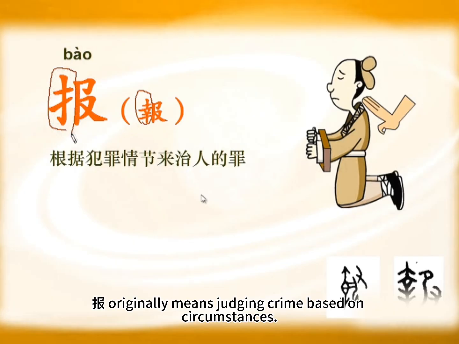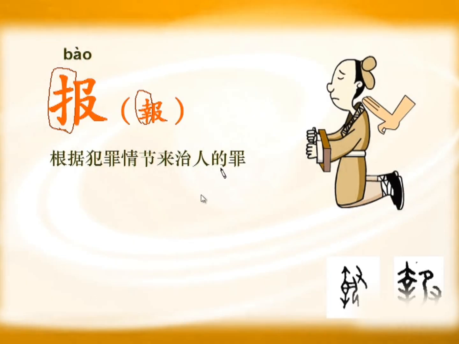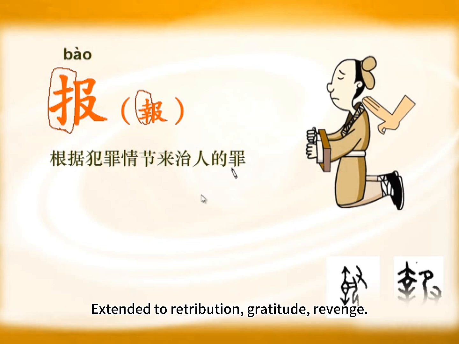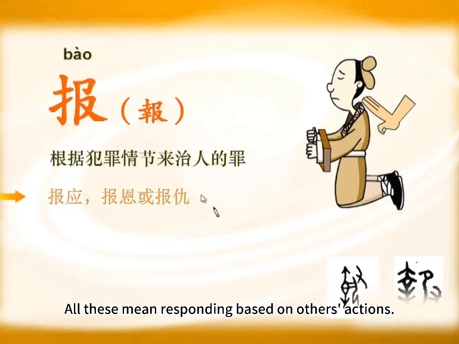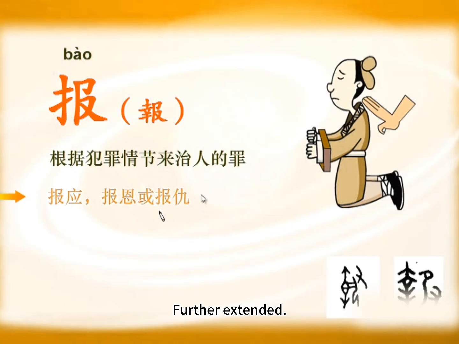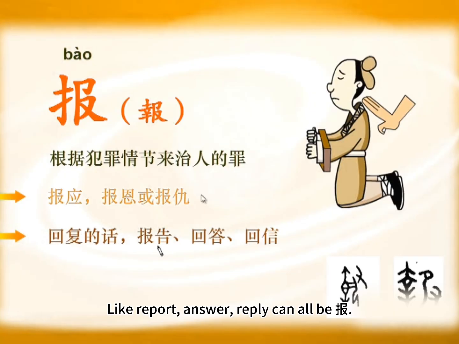Ball originally means judging crime based on circumstances. First person commits fault. Then punish accordingly. This is called ball. Extended to retribution, gratitude, revenge. All these mean responding based on others' actions. Further extended. Any reply, also called ba. Like report, answer, reply can all be ba.